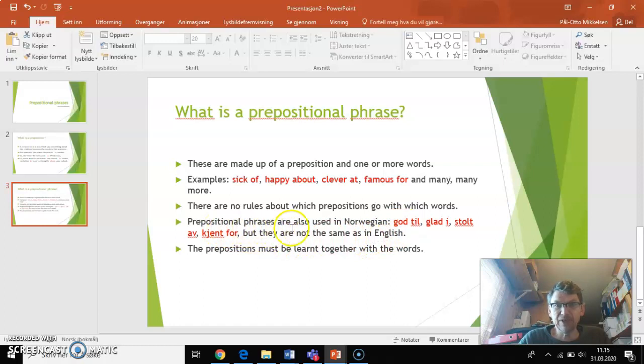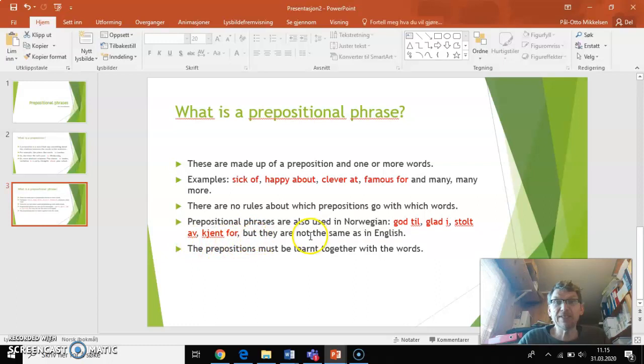These prepositional phrases are also used in Norwegian, so you know them from Norwegian probably, but maybe not from your own language, because not all languages have these prepositions. They are sometimes built into the verb or another word. But in Norwegian we have god til, glad i, stolt av, kjent for.